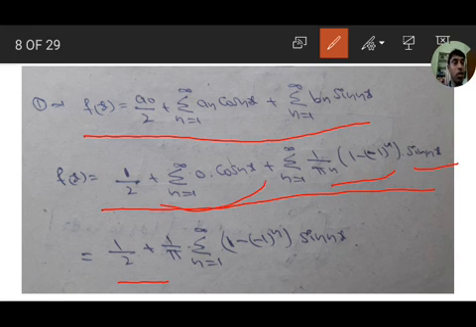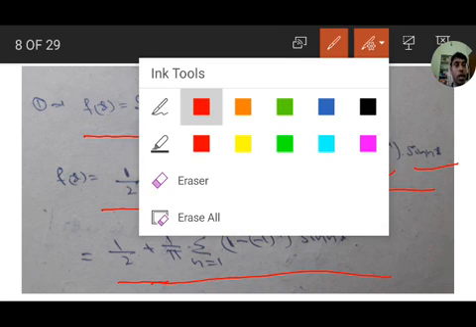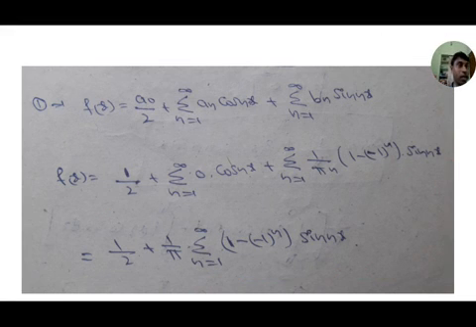This 0 into cos nx means total, we will get 0, that is 1 by pi outside, sigma n equals 1 to infinity 1 minus minus 1 whole to the power of n sin nx. That is the Fourier series of the given function.